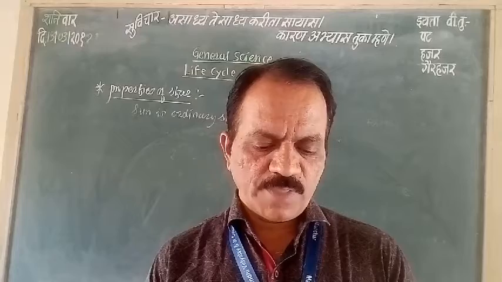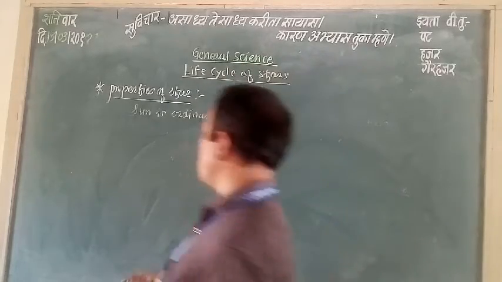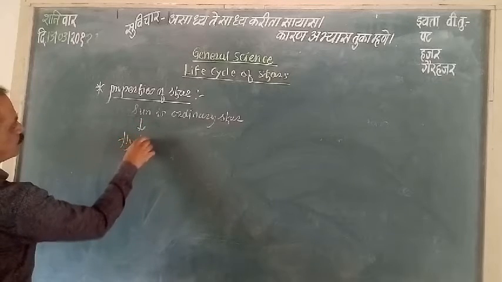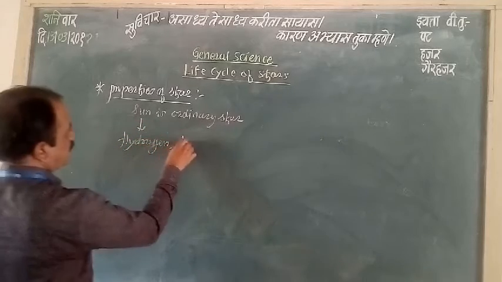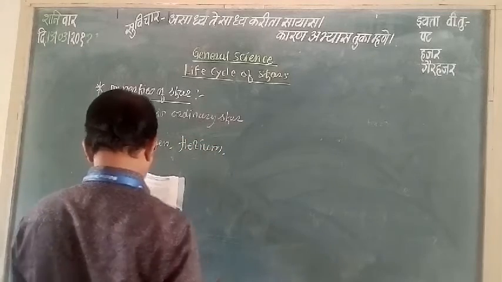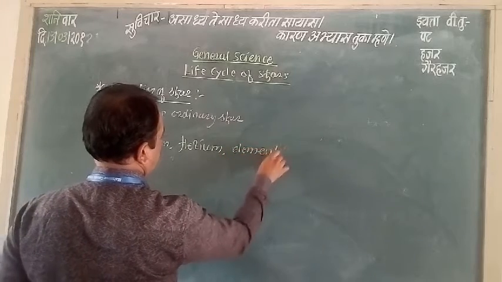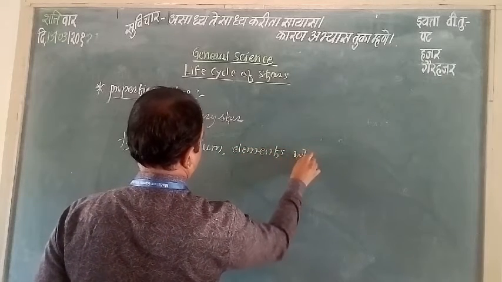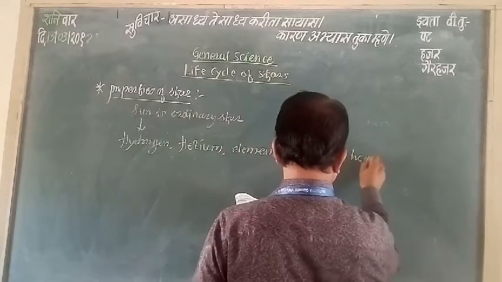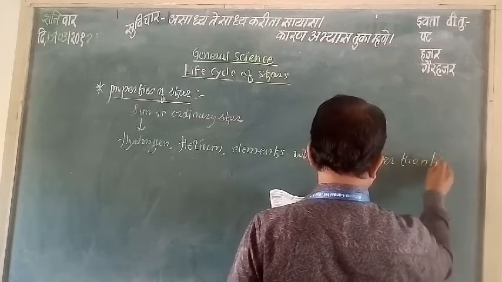Stars are gigantic spheres of hot gas. Some properties of the Sun are given in the table. The Sun contains hydrogen, then helium, and the rest are elements heavier than hydrogen and helium.